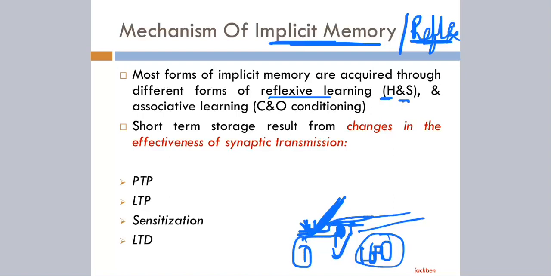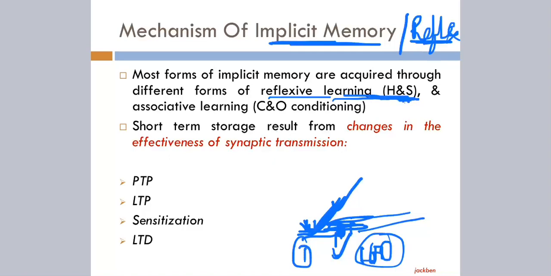That is the reflexive pathway for habituation. And sensitization was getting more and more sensitized, like we took the example of presynaptic facilitation. So this learning happens via reflexive strengthening or weakening of synaptic transmission through those pathways.